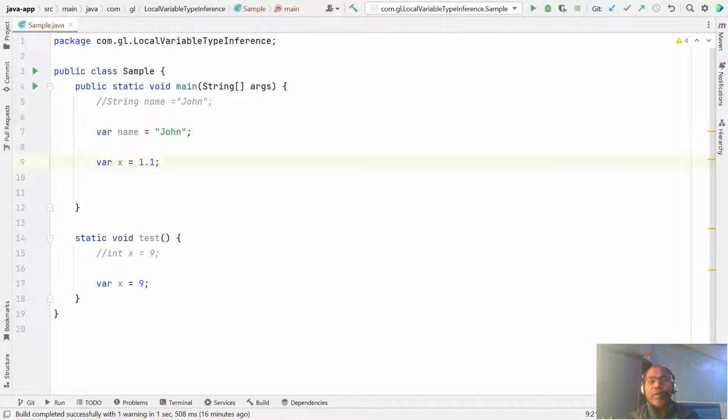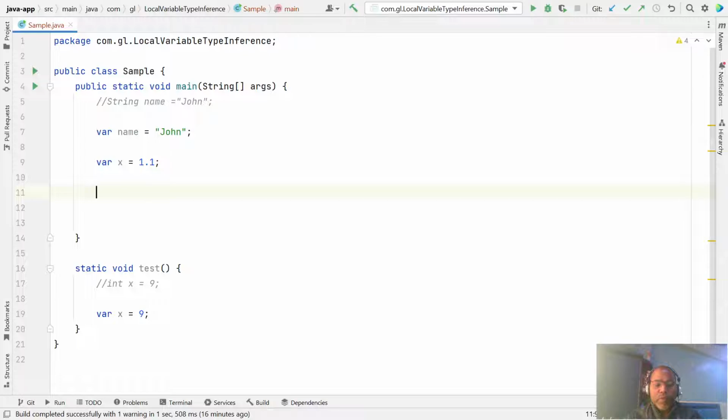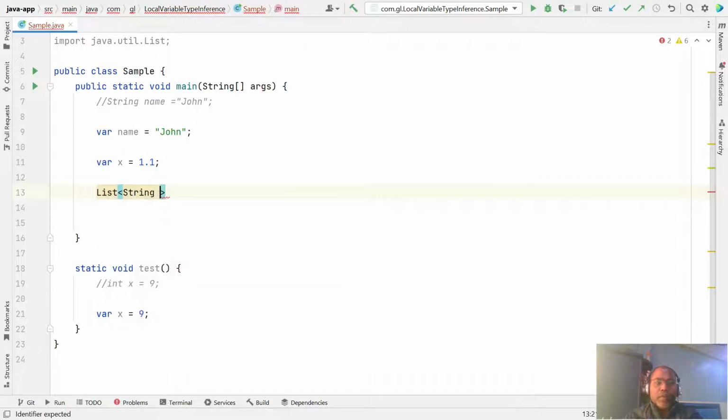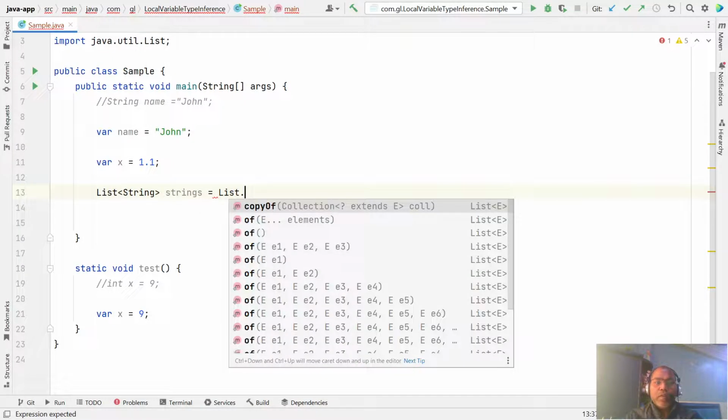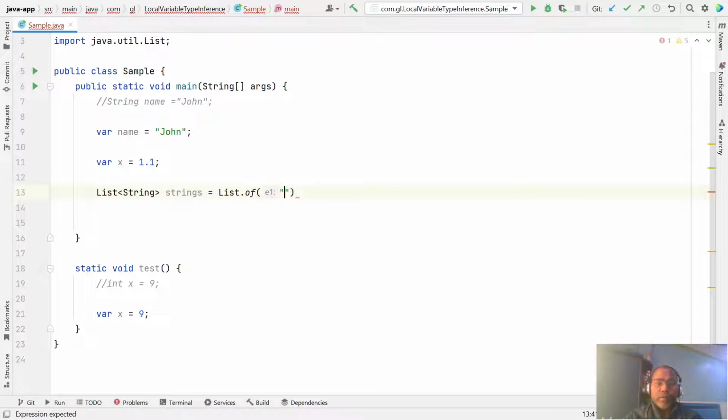Sometimes we use the enhanced for loop. Let's say we have a list of strings, names, with a few values like 1, 2.